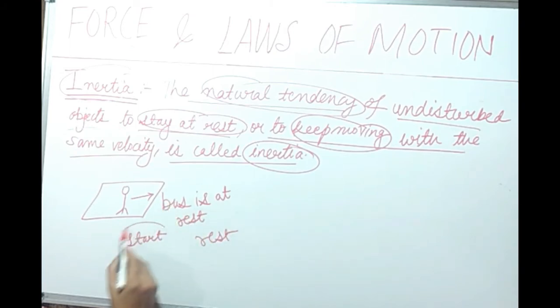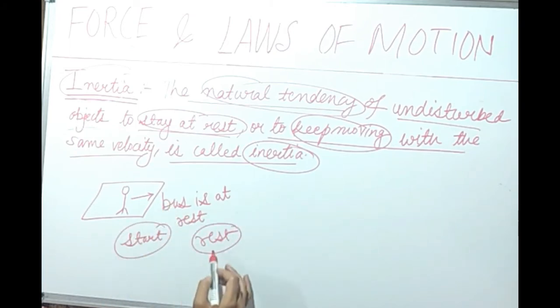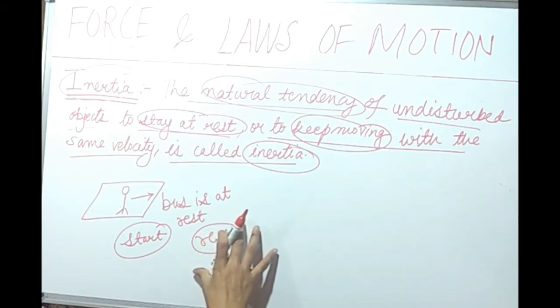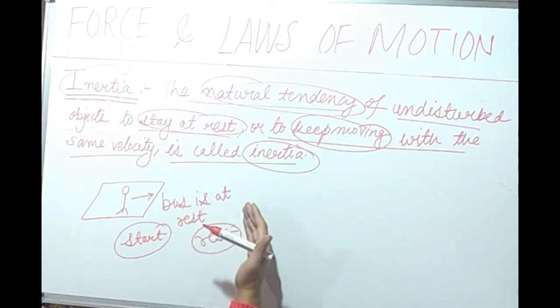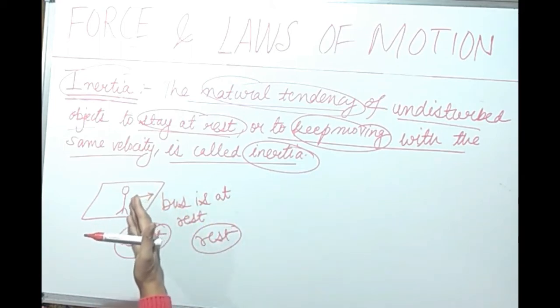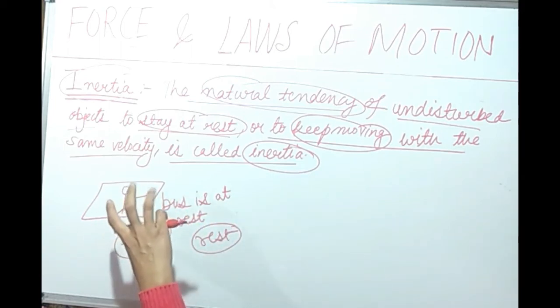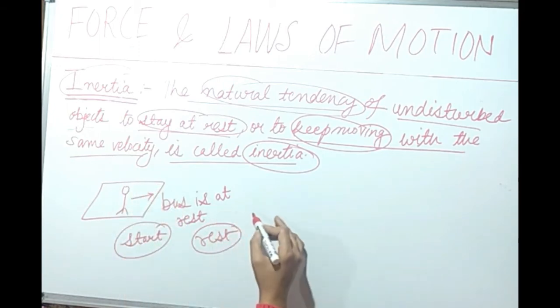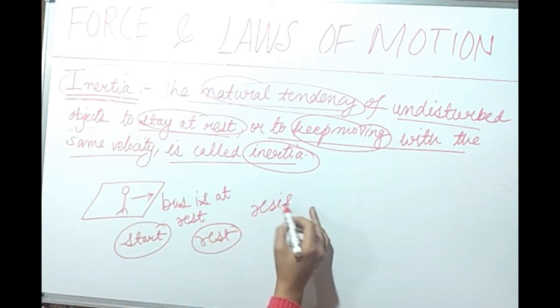But when the bus starts, our body falls backward because of our body's natural tendency, it is trying to stay at rest. This is the natural tendency of our body. The bus has started, but our body is still trying to be at rest. So it resists that change.